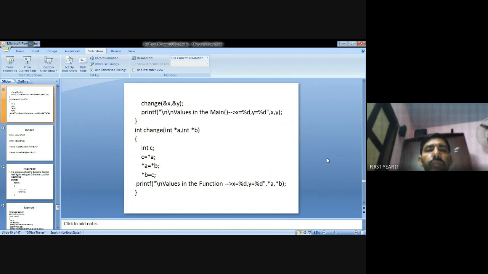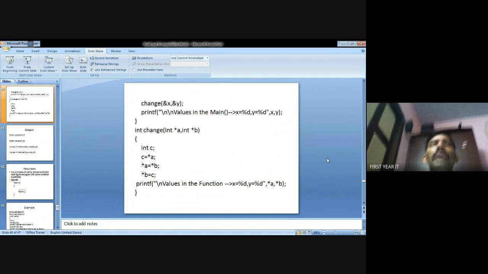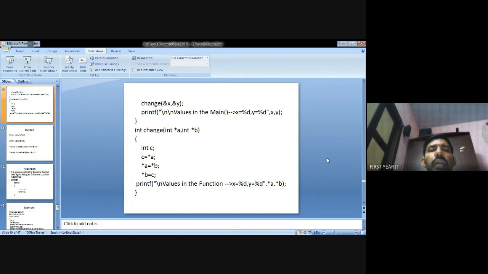In this, we need to use the pointer concept. The pointer will access the value interchange, that means the address values. So the interchange function is called with the subprogram interchange, int star a comma int star b. The star a is called a pointer. So I assign the x value 5, moving to the a value. Y value is 6, I transfer to b.